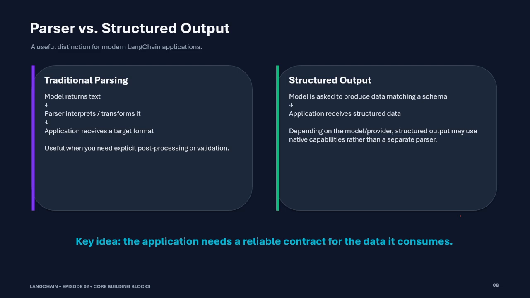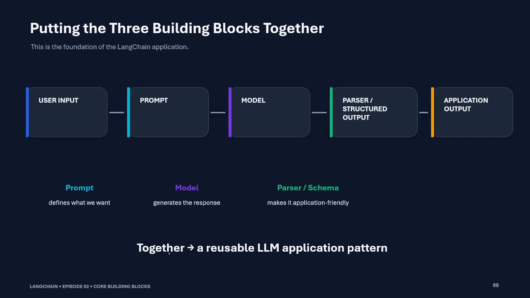So this is the simple concept: parser and structured output. You can think of it like this: in a parser, the model returns the text, the parser interprets and transforms it, and the application receives a target format. In structured output, the model is asked to produce data following a schema, and the application receives the structured data. Depending on the model provider, output may use the native or a separate parser. So this is all about the parser and structured data.